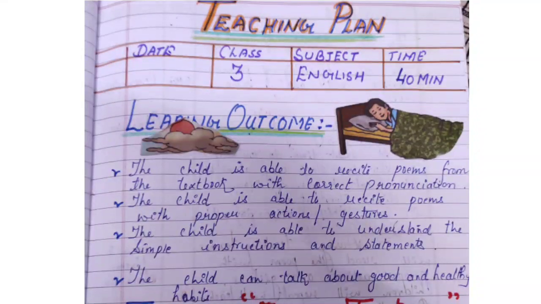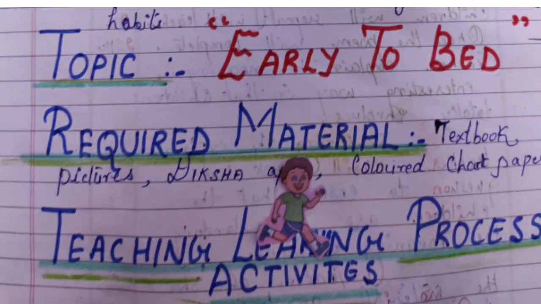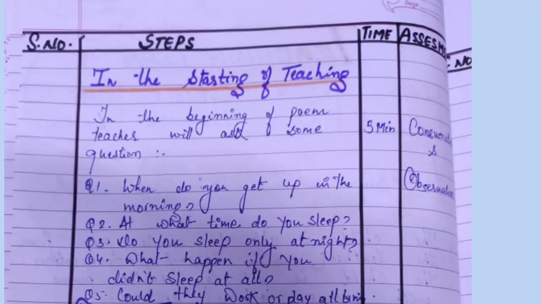Below that, topic: Early to Bed. Required material: textbook, pictures, Diksha app, colored chart paper of an early to bed photo. Teaching learning process and activities. There are 3 columns: steps, time, and assessment.